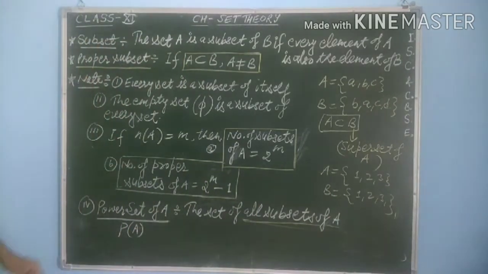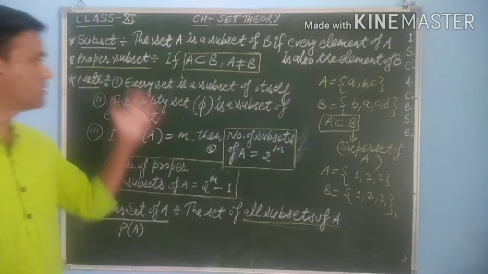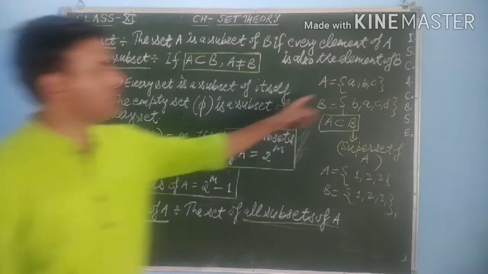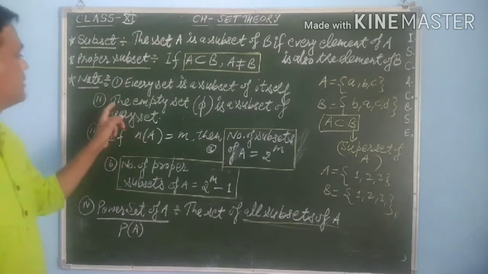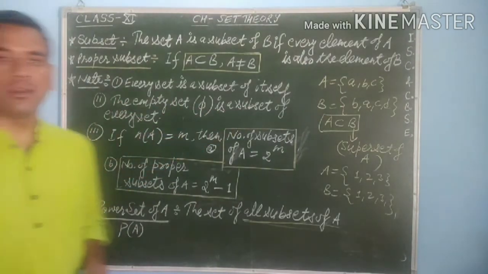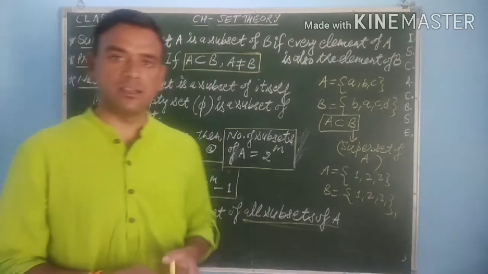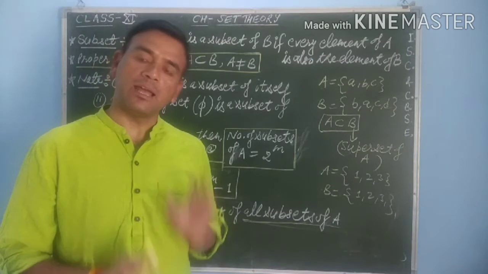Then some notes are there related to subsets. First point: every set is a subset of itself. Is it clear to you? Every set, for example, set A is a subset of itself. Then the second one: the empty set phi is a subset of every set. Phi, that is the null set, is always said to be a subset of every set.